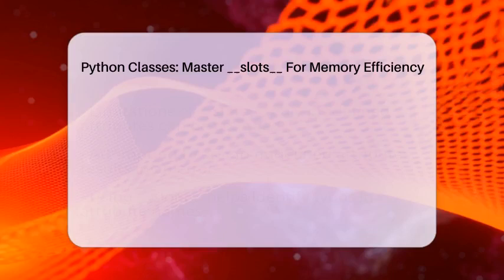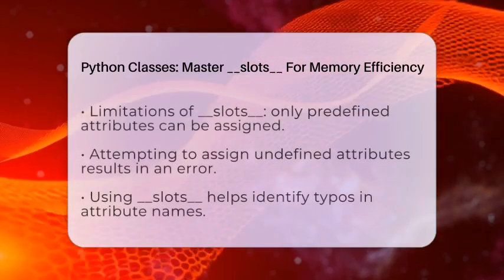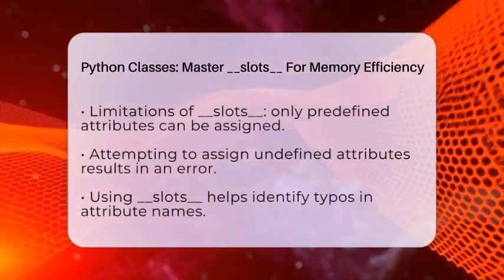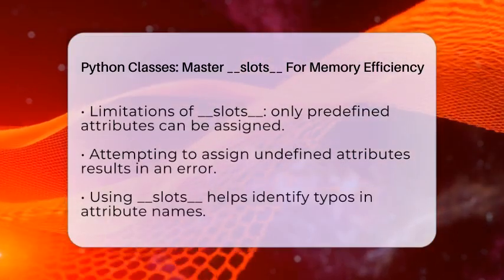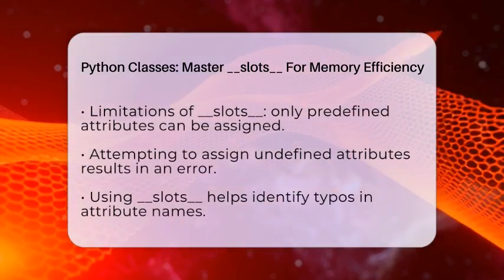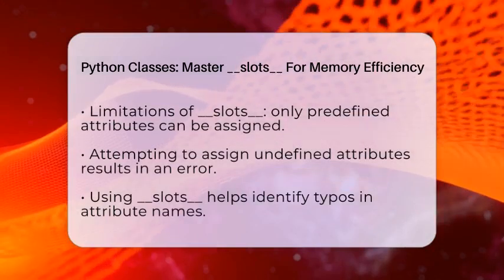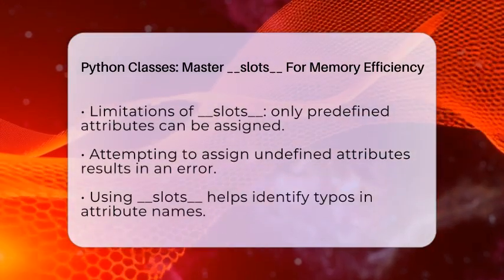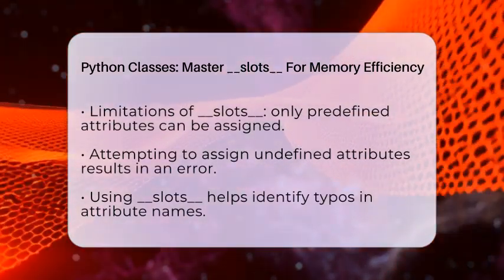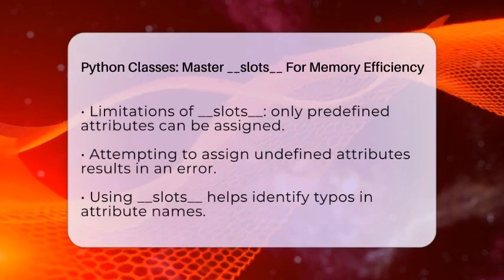However, there are some limitations. When you use slots, you can only assign attributes that are listed in the slots. If you try to assign a new attribute that is not in the list, you will get an error. This can actually help you catch mistakes, like typos in attribute names.